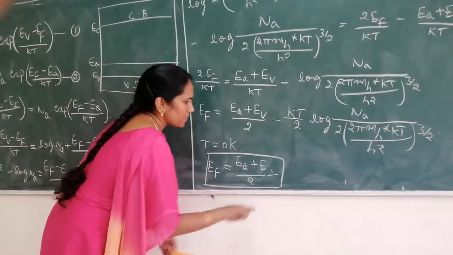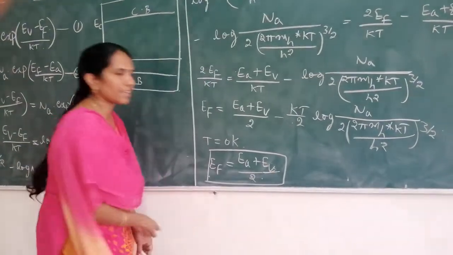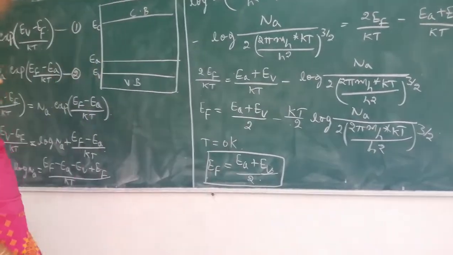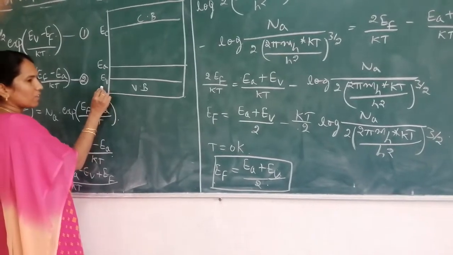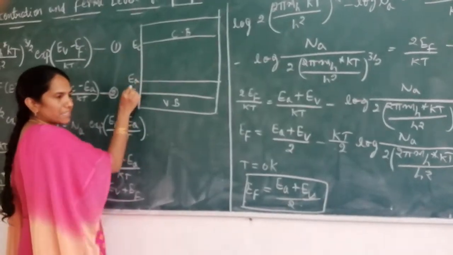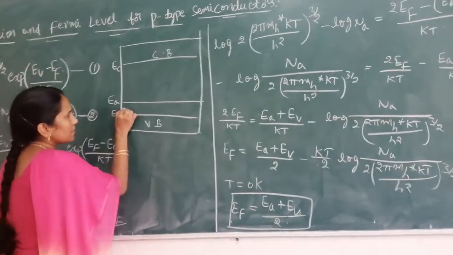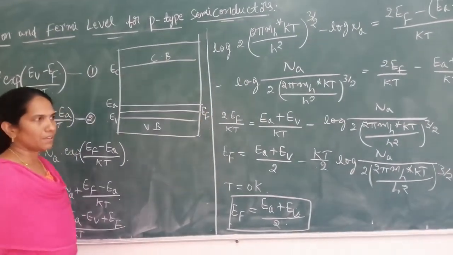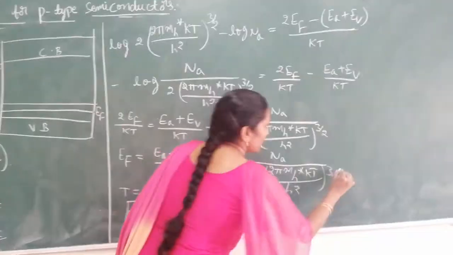So the expression for the Fermi level becomes EF = (EA + EB)/2. That means the Fermi level lies exactly halfway between the acceptor level and the valence band. So in the case of a p-type semiconductor, the Fermi level lies exactly between the acceptor level and the valence band, that means the Fermi level lies here for p-type semiconductors. So let it be equation 3.